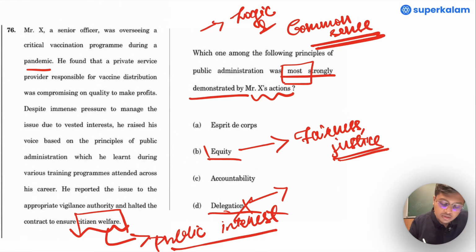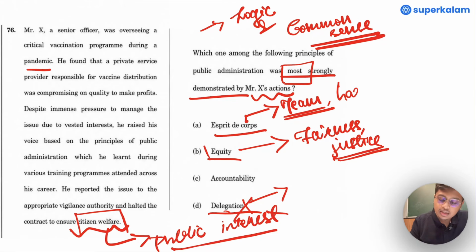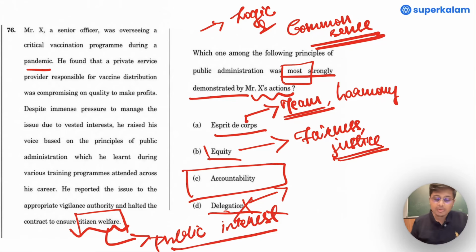Esprit de corps. What does this mean? This relates to team building efforts. And herein, Mr. X's action is not related to team building or harmony within a team. So what we are left with is accountability.